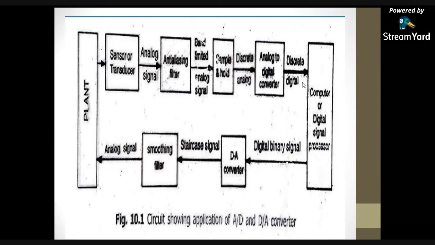So again I am showing one of the circuits that shows the application of the A to D converter. Let us say some physical signal, that may be temperature or pressure, any physical signal that is sensed by some transducer or sensor.